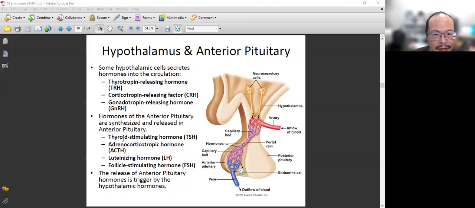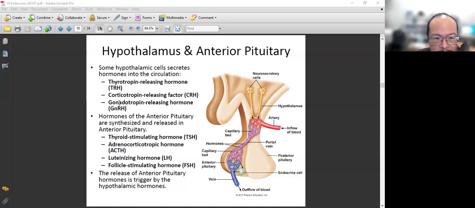These three groups basically are thyrotropin related, right? So it will be thyroid stimulating hormone. Corticotropin, so it's corticotropin related, right? So what's cortical? Adrenal cortex. So it's adrenal corticotropic hormone, or ACTH.